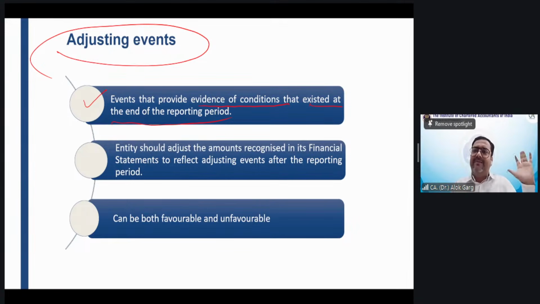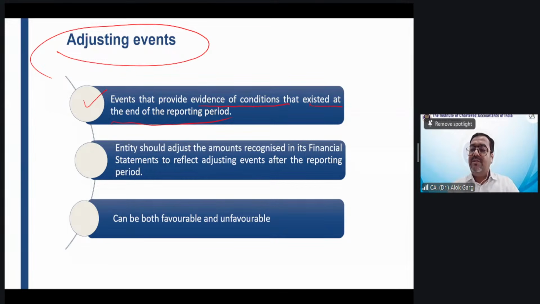It was already bad on the reporting date also. So this is known as an adjusting event, right? So friends, in this case, if the company has supplied goods worth 10 crore rupees to that customer and the company has shown a debtor of 10 crore rupees, okay.